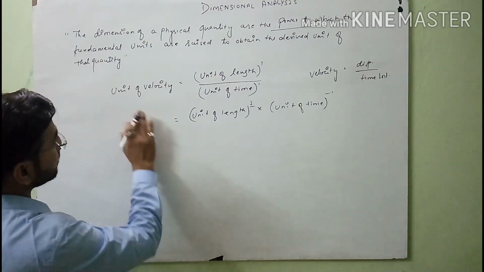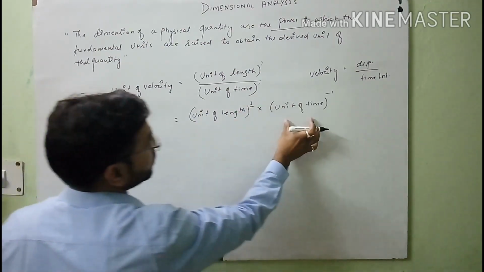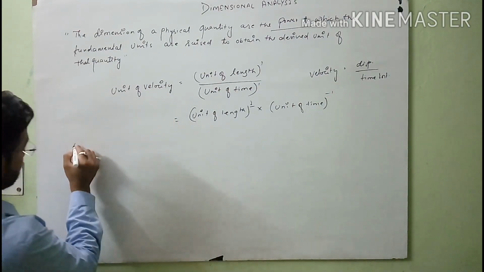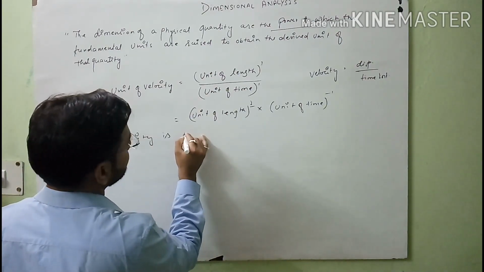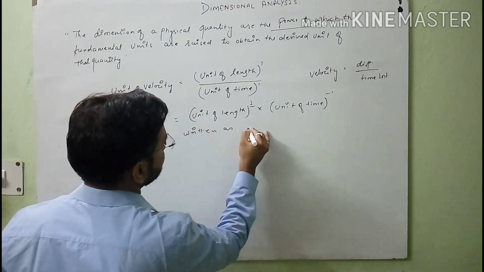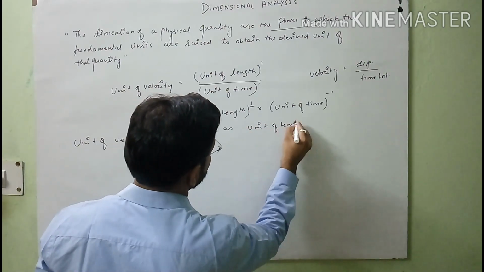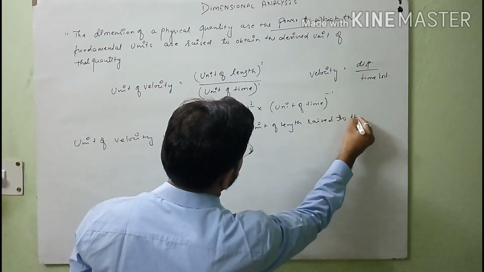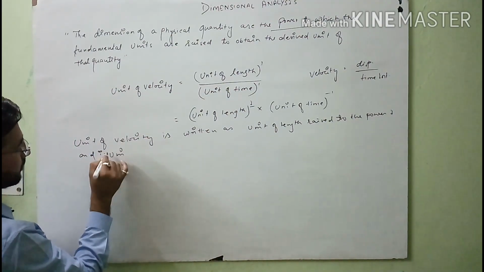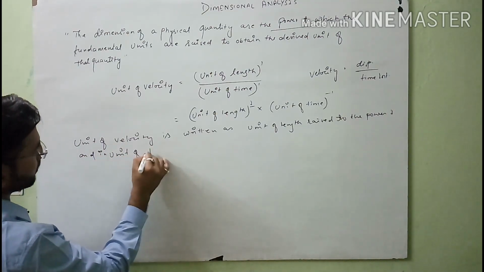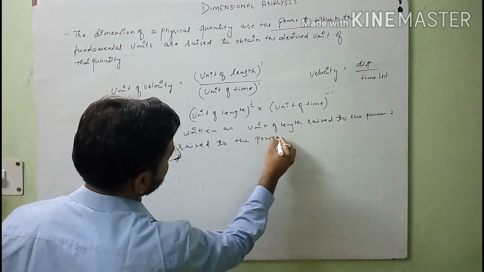Clear student? So here the unit of velocity can be written as the unit of length raised to the power 1 and the unit of time raised to the power -1. So the unit of velocity is written as unit of length raised to the power 1 and unit of time raised to the power -1.